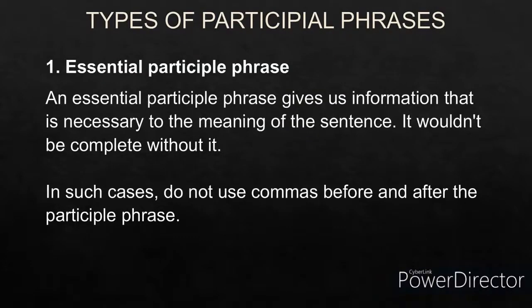Now, types of participle phrases. There are actually two types of participle phrases: essential participle phrase and non-essential participle phrase. Now, essential participle phrase, as the name suggests, provides essential information, so that if you remove the essential participle phrase from the sentence, it would be meaningless. It won't provide the desired meaning. In essential participle phrases, we don't use commas before and after the participle phrase.